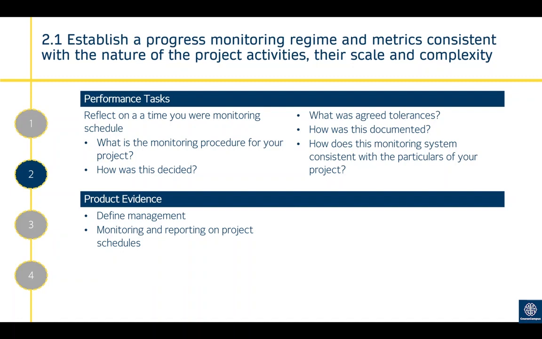There's always going to be some update and some deviation from the original schedule plan, and the only way to identify that is to have an effective monitoring regime. That is whatever method you're using within your project to monitor whether the project is meeting its schedule plan. Is it on time or is it over time? How do you identify that?